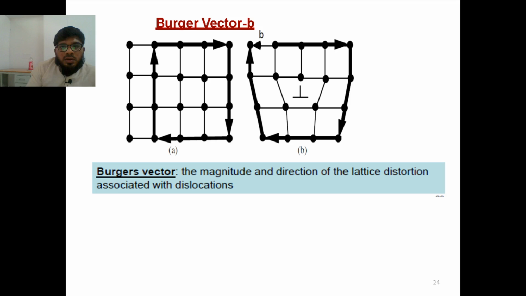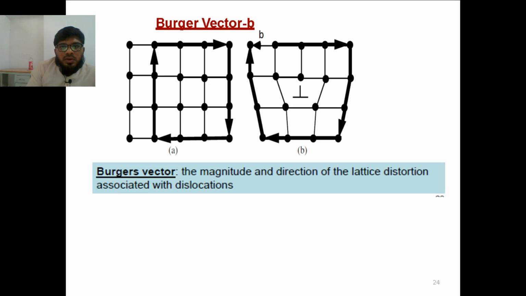The only thing missing is, while coming to this position, when the dislocation has happened, I couldn't complete the circuit. With that, I could understand how much length of dislocation has happened and in which direction the dislocation has happened. So first of all, we have to draw a Burgers circuit for an element. If you want to read this: an atom-by-atom circuit is drawn around the dislocation line, and the vector needed to close the circuit is known as the Burgers vector.